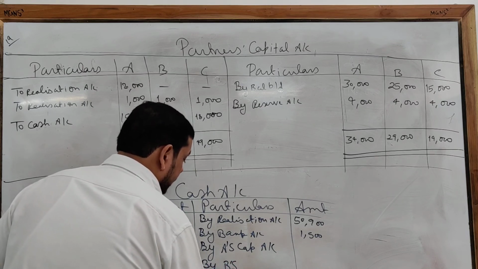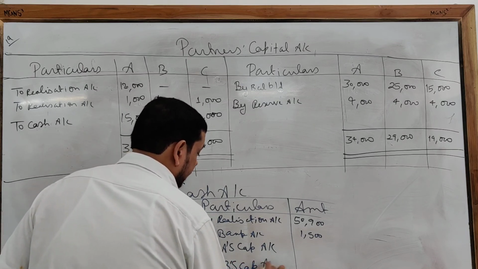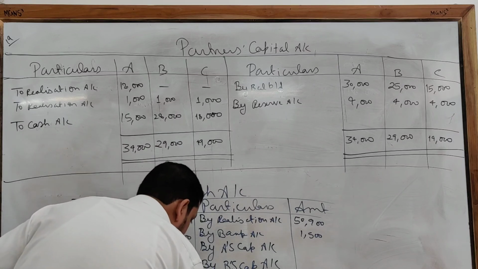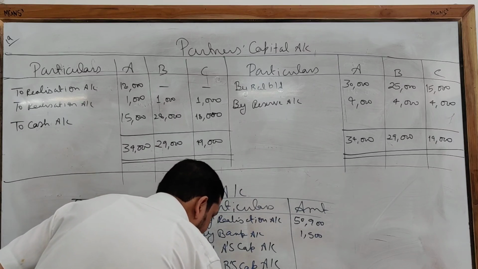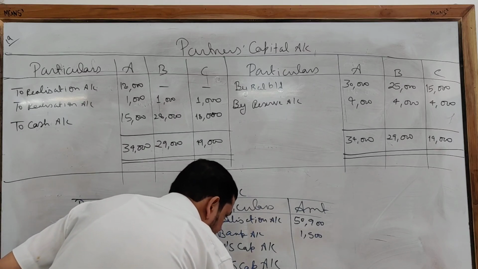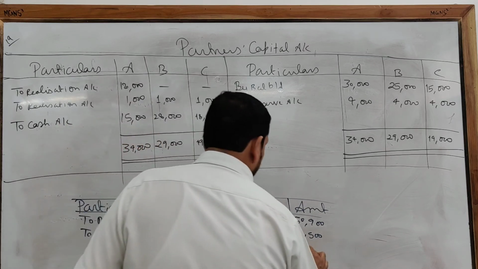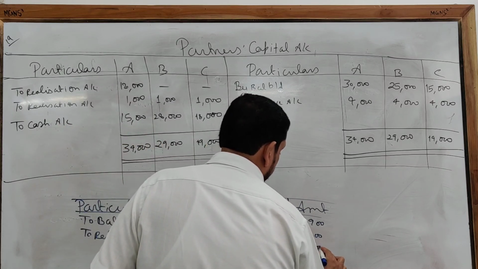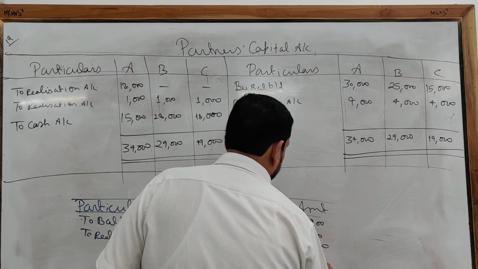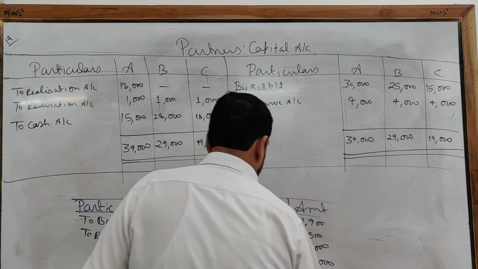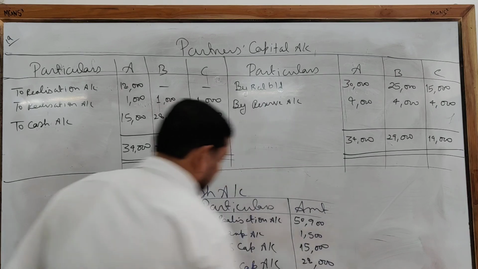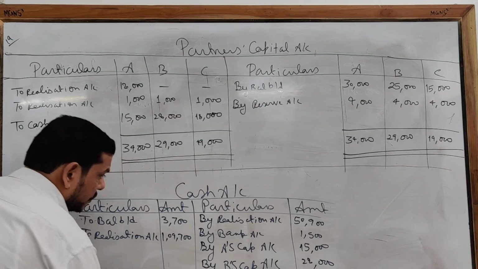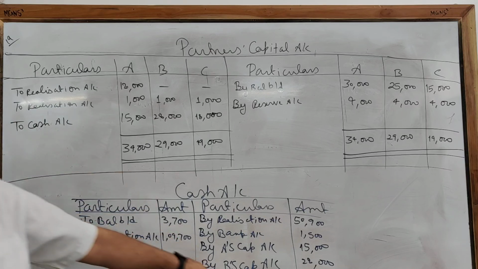Clear? Now you are going to make the final payment to the partners: by A's capital account, by B's capital account, and by C's capital account. How much are you paying to A? 15,000, B 28,000 and C 18,000. Okay. Now make a total. The payment to the partners will come on the credit side.